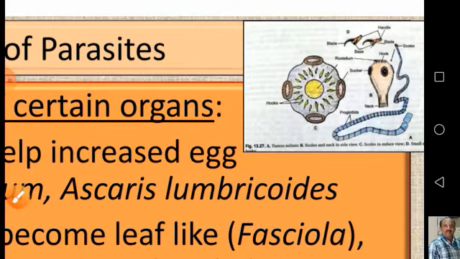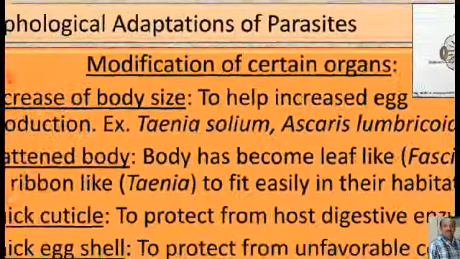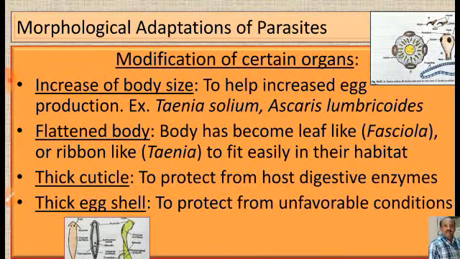When the body is increased in size, more eggs are produced, and this might have helped in the sustenance of their parasitic mode of life. So in Taenia solium and Ascaris lumbricoides, we can see the increase of body size.